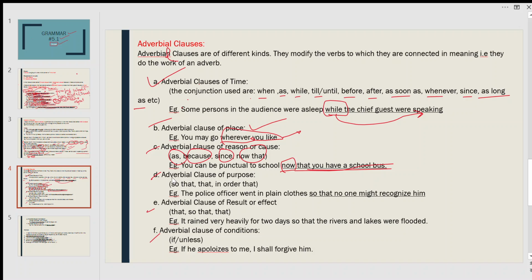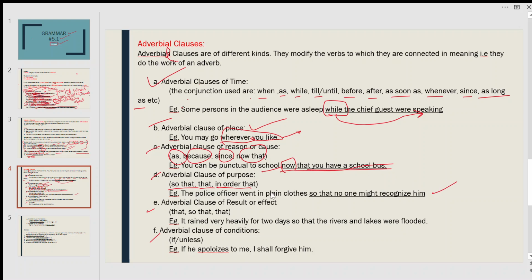Next one is the adverbial clause of purpose: so that, in order that. The police officer went in plain clothes so that no one might recognize him.